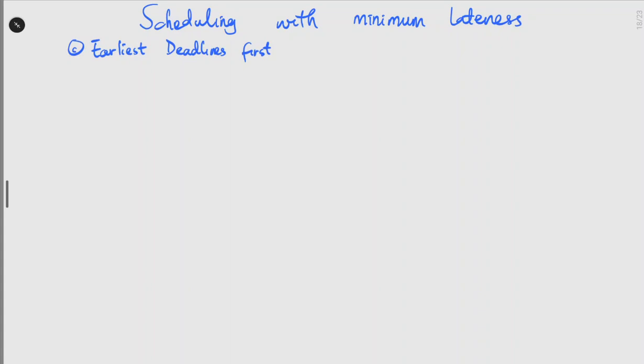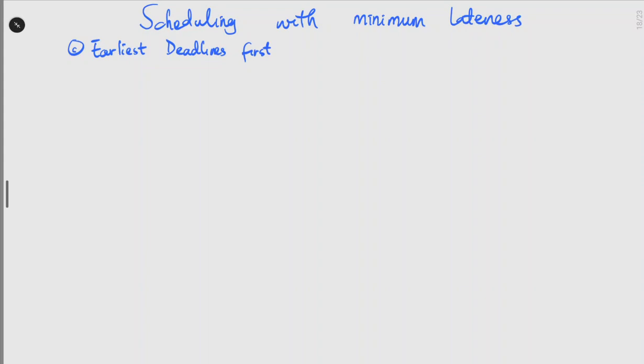In the last video we talked about the first two algorithms for scheduling with minimum lateness. We talked about scheduling by Slack. That's where we schedule the more urgent jobs first, and then we talked about scheduling the shortest jobs first. But then with examples we found out that these two algorithms do not work for all cases. In this video, we are going to be considering the third algorithm, which is scheduling jobs with earliest deadlines first.